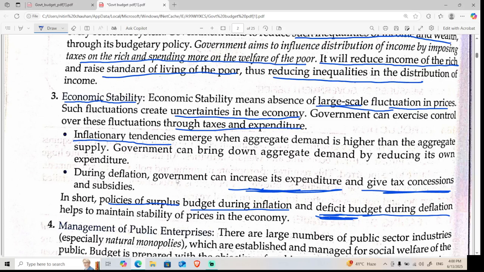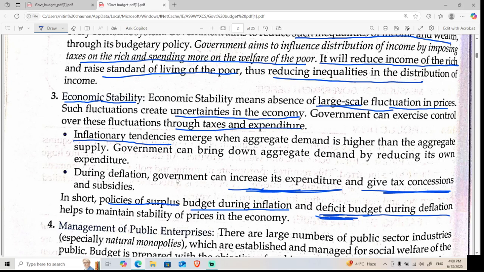Getting me? Not understanding? I'm telling you. Suppose there is inflation and the government needs to take control of the inflation. महंगाई कम करनी है. So there is inflation. The government should take control of inflation. So what should the government do? Should impose more taxes. What happens when tax is imposed? Goods become costly. The price of the goods rises. This book was coming at 500 rupees. Now it will come at 700 rupees.